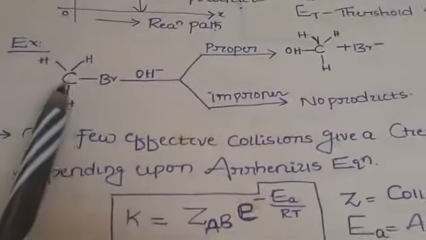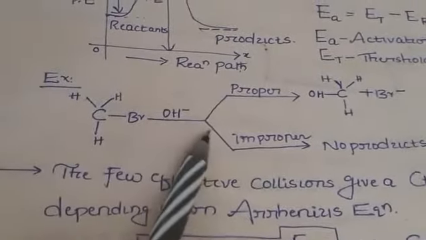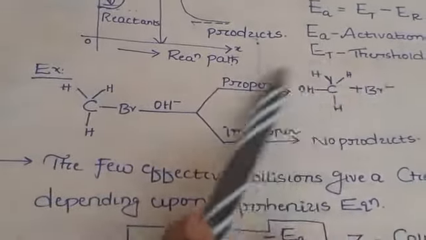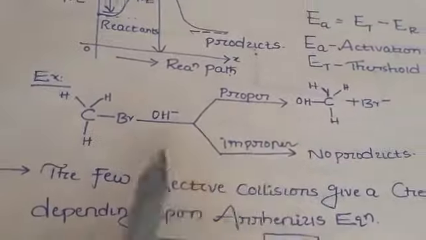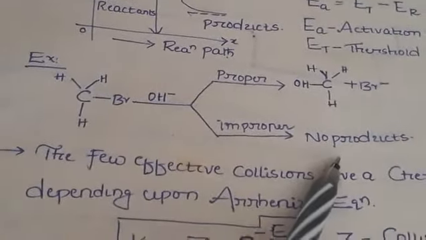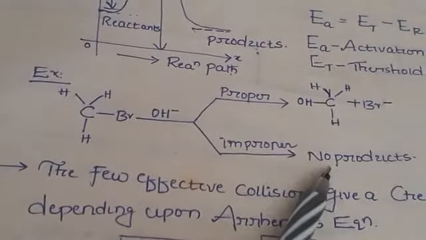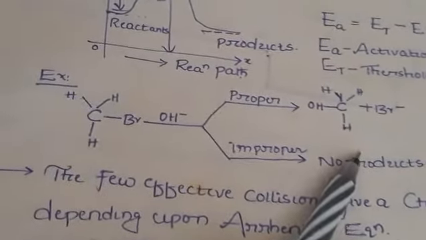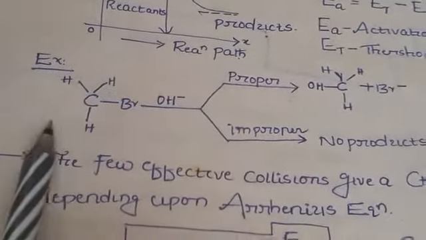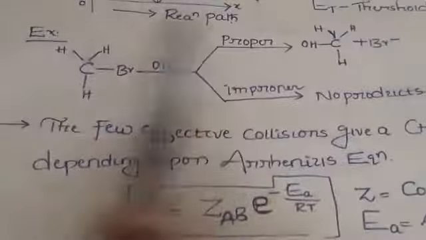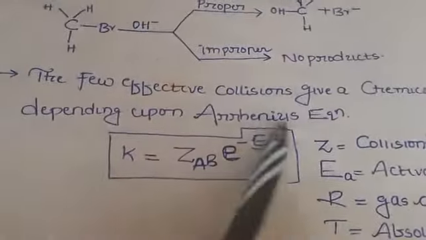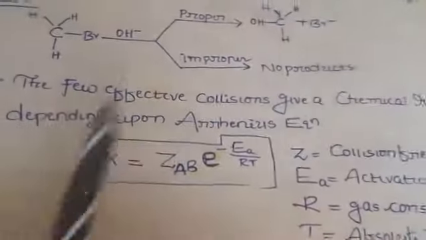If you take the example CH3Br and OH, when the nucleophile is adding, this is a slow step. This is a proper reaction, we can say. In an improper reaction it will not give the product because it forms an intermediate, and because of this intermediate formation it does not give the correct reaction. In a proper reaction, the Br goes outside and OH comes and adds here. So this is colliding.